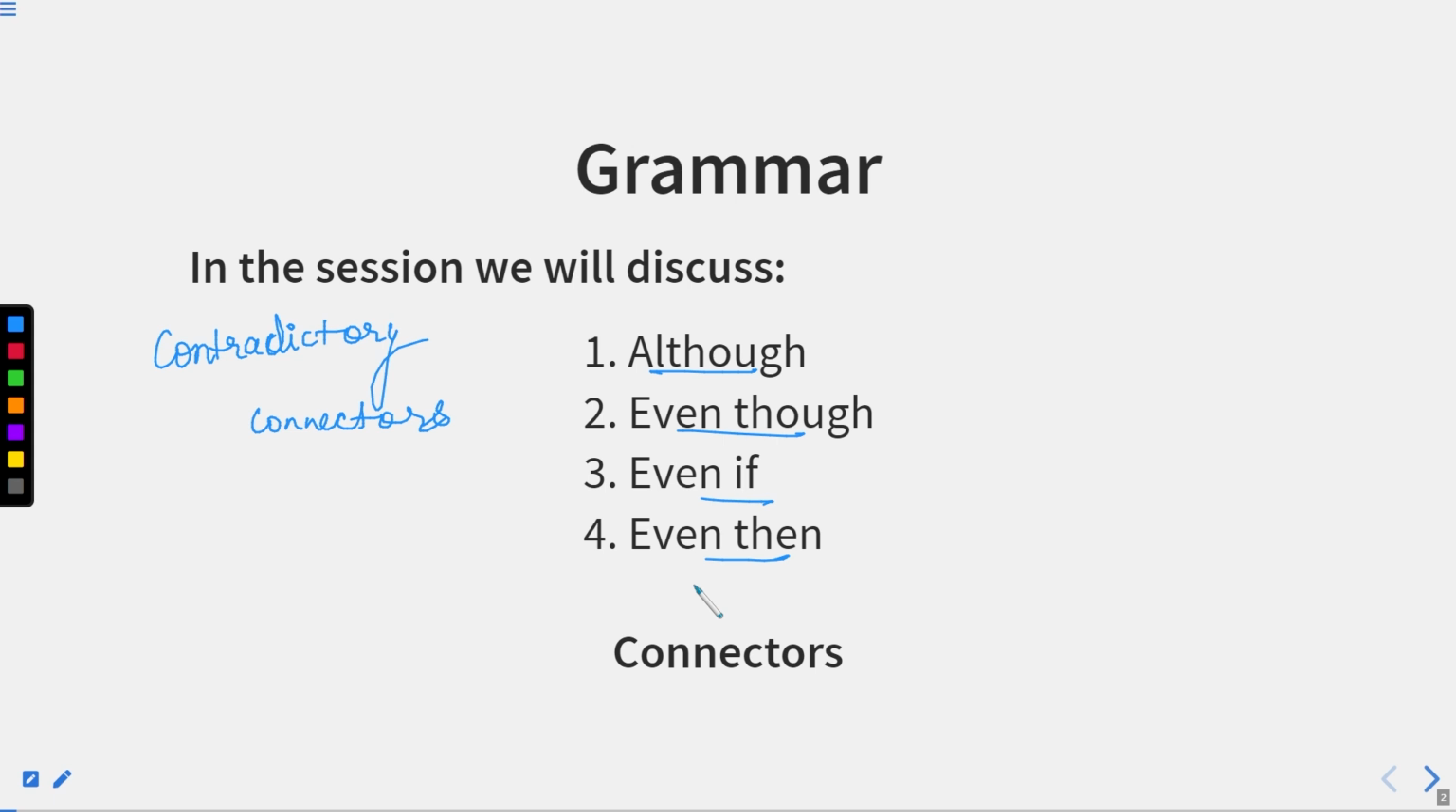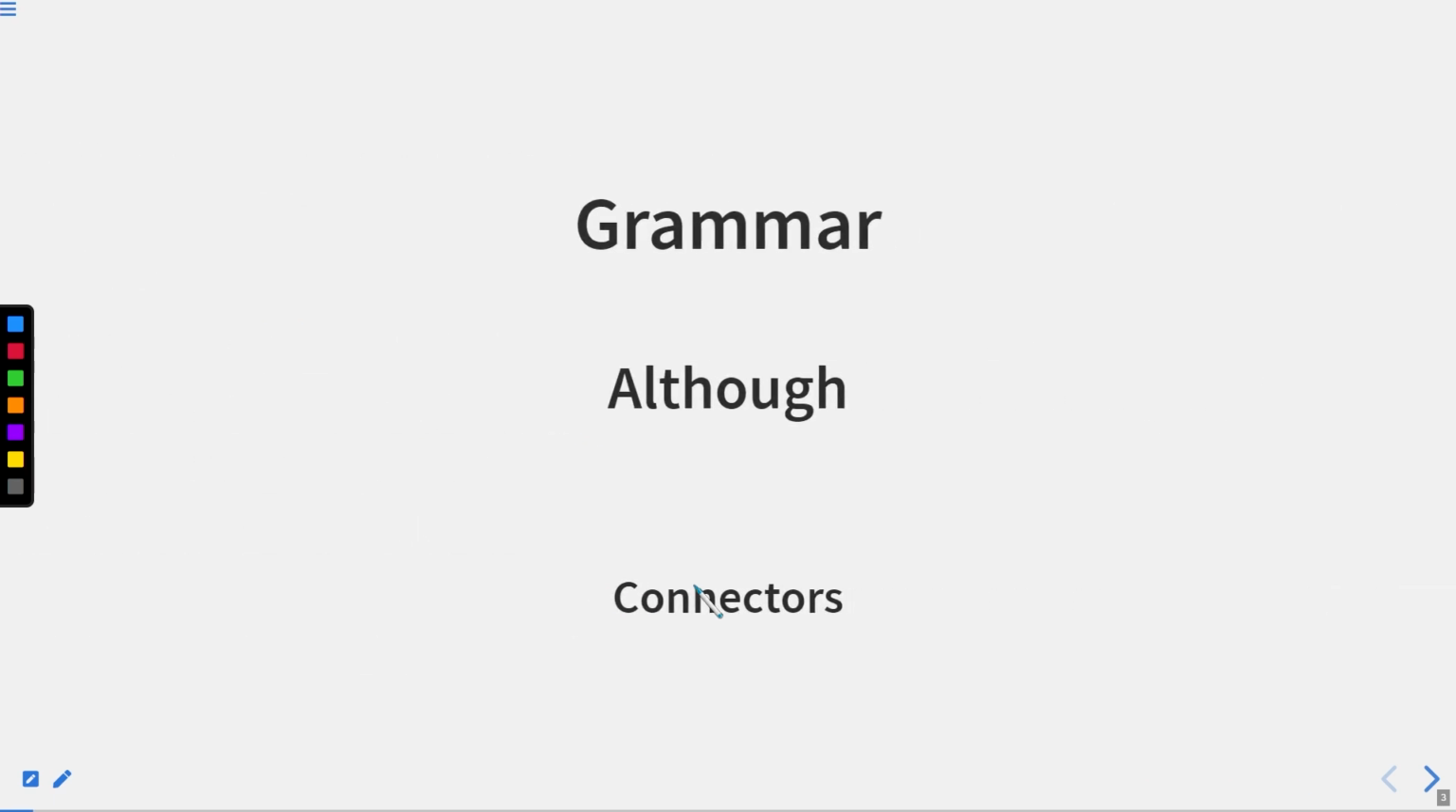Now, as I told you earlier as well, contradictory connectors can be conjunctions, can be prepositions, can be adverbs. So in this session, we are going to discuss all these connectors and their usage as conjunction, preposition, or adverbs. First, we are going to discuss the word although. Although is just like though that we had discussed in our earlier session. One more thing is that this connector can be used as a conjunction, as a preposition, and as an adverb as well. So let's begin with this connector although.